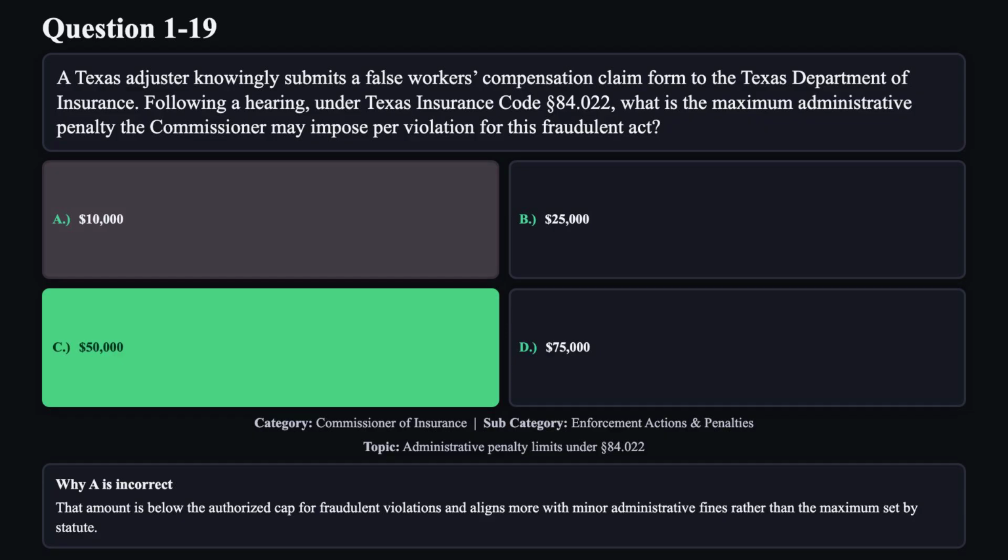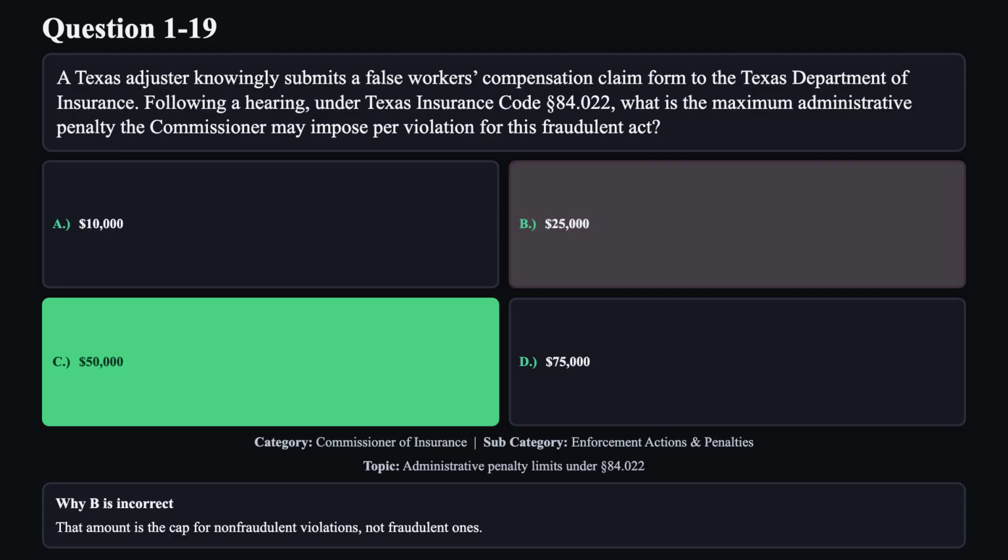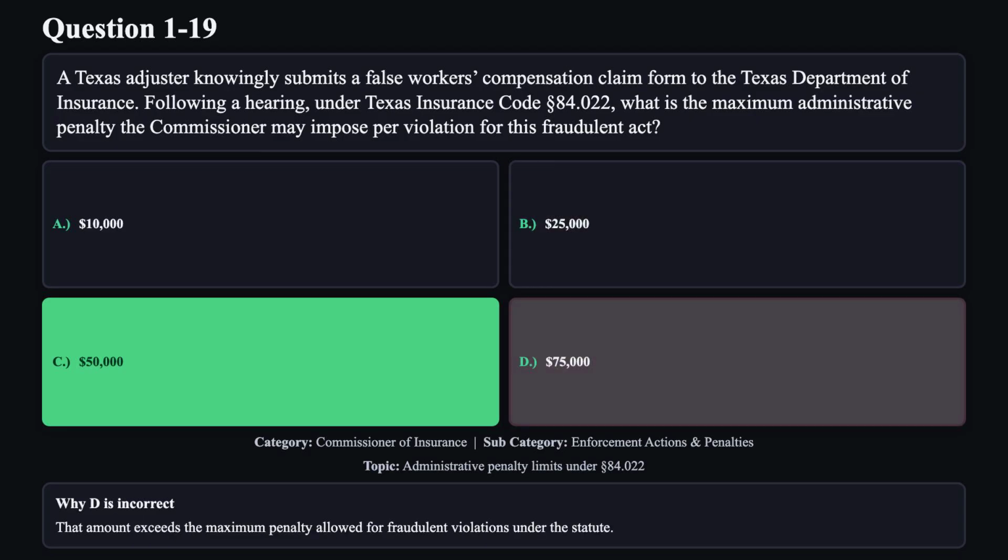Reason A is not correct. That amount is below the authorized cap for fraudulent violations and aligns more with minor administrative fines rather than the maximum set by statute. Reason B is not correct. That amount is the cap for non-fraudulent violations, not fraudulent ones. Reason D is not correct. That amount exceeds the maximum penalty allowed for fraudulent violations under the statute.